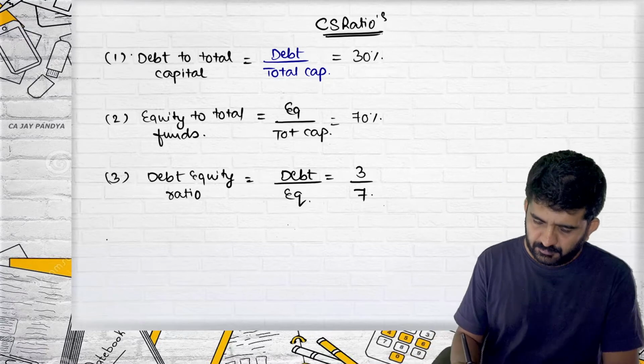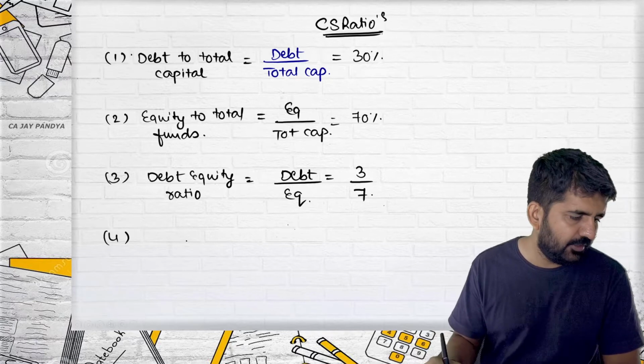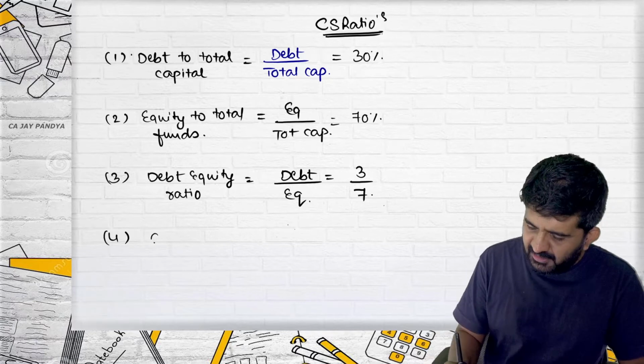Number 4. It is the capital gearing ratio.